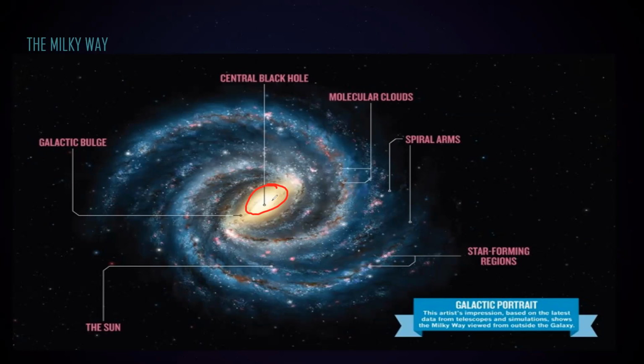This central black hole has gravity that is pulling all the things together. And this is the position of the sun, our solar system, which is also moving around the central black hole. All the things are moving around it.